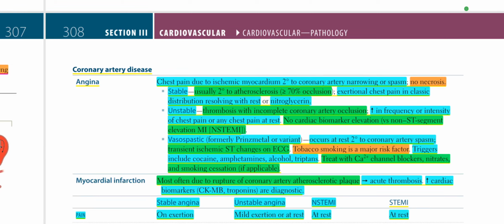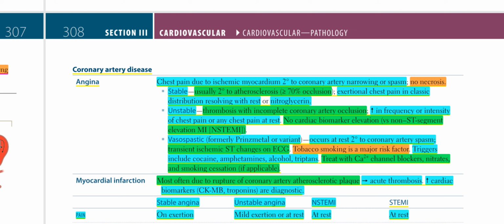Coronary artery disease, angina: chest pain due to ischemic myocardium, secondary to coronary artery narrowing or spasm. Remember, there is no necrosis. Stable angina is usually secondary to atherosclerosis, with equal or greater than 70% occlusion. Exertional chest pain in the classic distribution, resolving with rest or nitroglycerin.